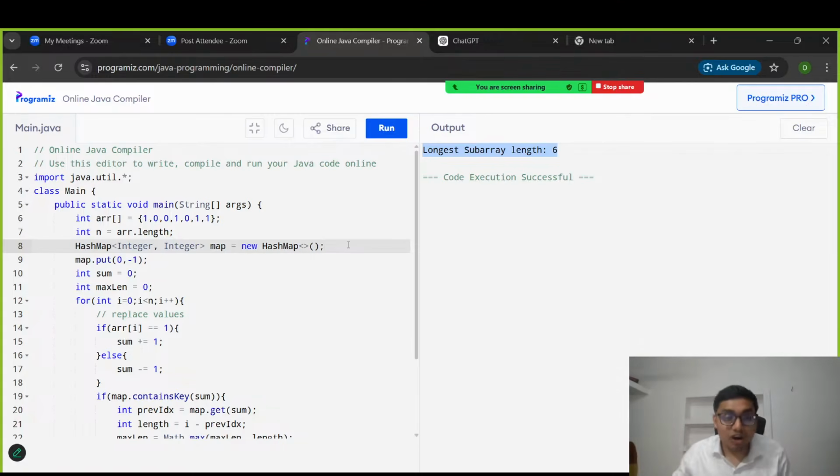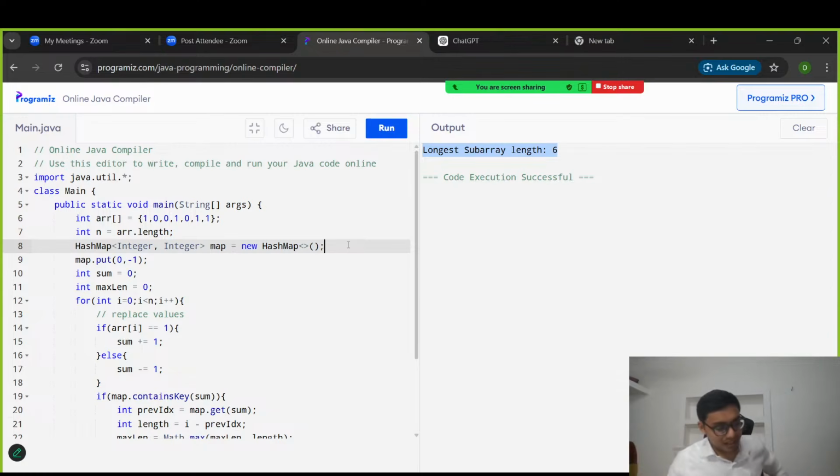Yes, correct, Abhijit. Order of n, because we are traversing the given array once, each and every element of the array once, right? Fine, everyone. And what about the space complexity? Here we are using the map. So you can guess.